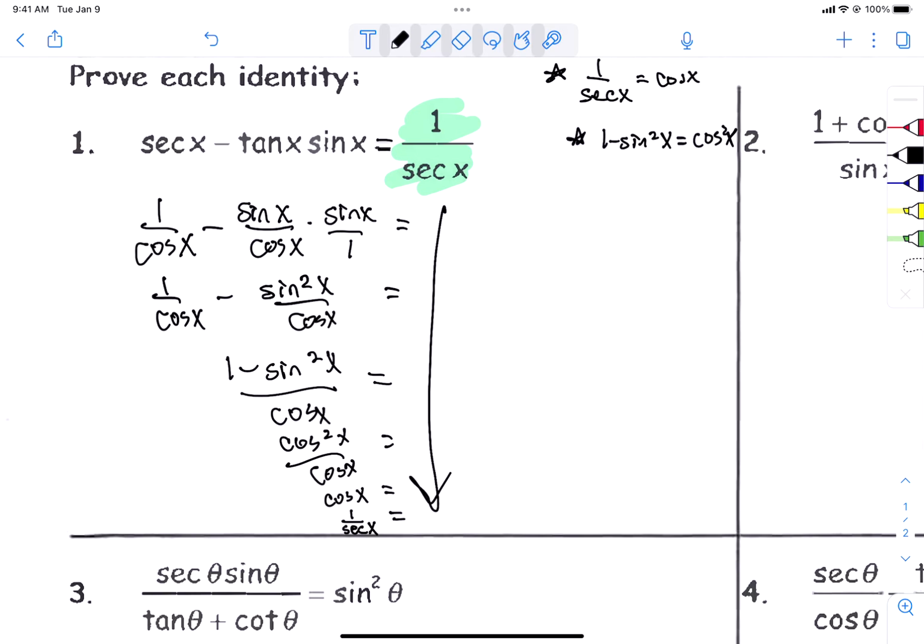And what happened? We rewrote it in sines and cosines using substitution. We combined our fractions. We used a Pythagorean. We did a little bit of algebra. We could use one more fact. So there is problem number 1.